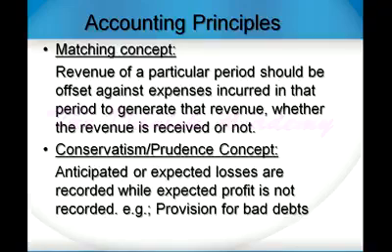Now, conservatism or prudence concept is that anticipated or expected losses are recorded while expected profit is not recorded. In future, if we are looking at chances that the business is going to have some loss, we will record in our records that there is a provision for loss. But if we are projecting that there are chances of getting some profits in future, we would not write this in our accounting record.